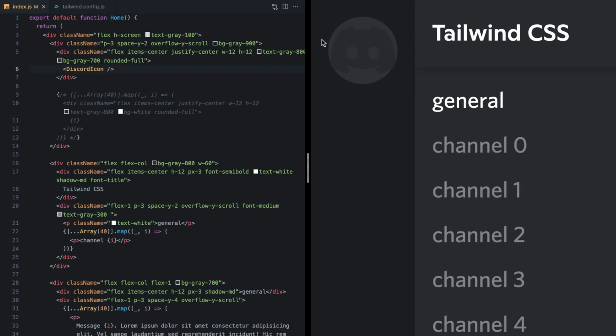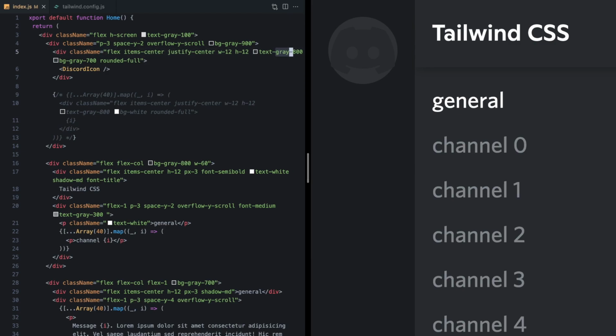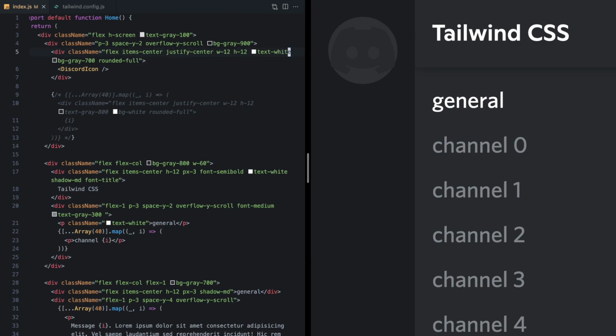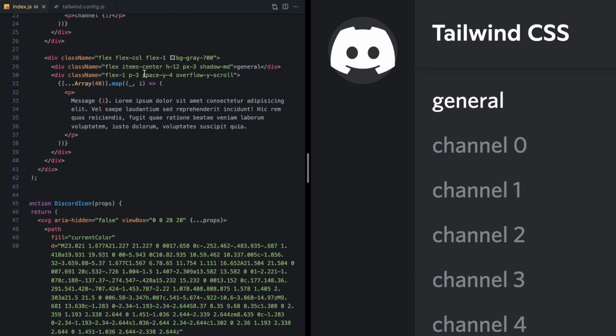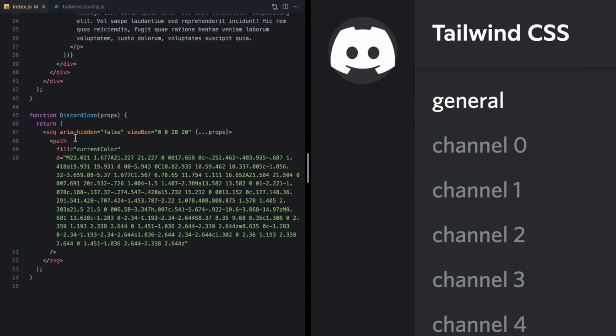So if we zoom in, we can actually see the Discord icon there, but it's a little dark and too big. First, let's fix the color. The color is actually coming from this text utility right here. So right now it's gray 800. I could make this text white, and we'll see that that makes the icon white. And that's actually because down here we're using the current color for the fill attribute on our path.